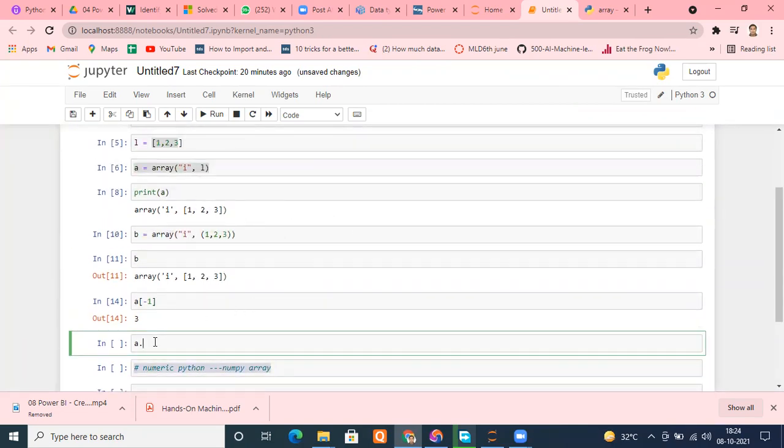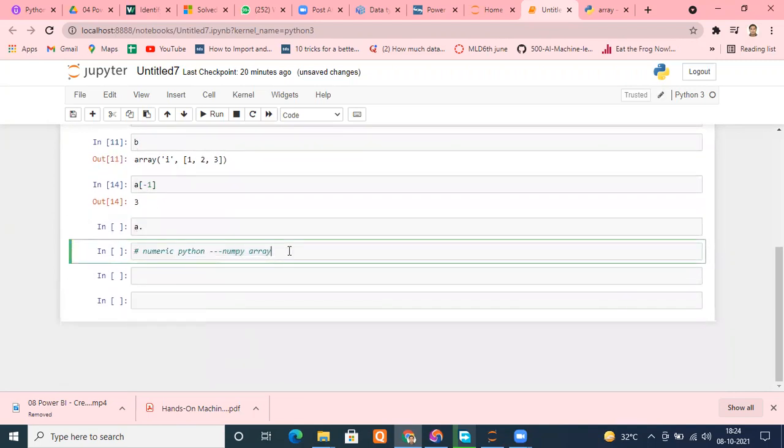You saw that the array module has how many functions? Just put it there, see, limited. Now I will show you, once you get into Numeric Python, NumPy, whatever you can imagine in math, almost everything: you want to find log, anti-log, exponential, sine of any value, almost everything is there. Especially for those people working in the research field, this is going to be a big milestone for you. So I'm starting with that, and there is a specific module in Python for Numeric Python, which is known as NumPy.